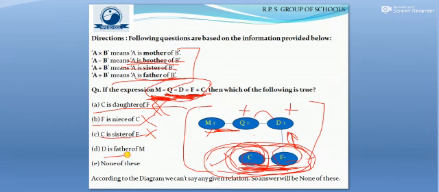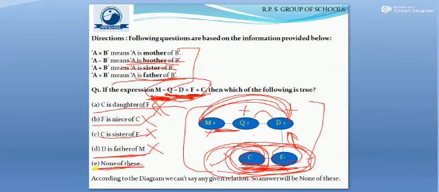Moving to option D, D is the father of M, but here we see D and M are members of the same generation, which is not possible for anyone to be the father, so in that case it is again wrong. And the last option we are left with is none of these.